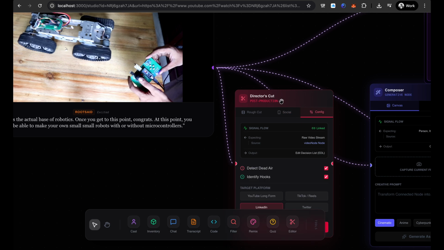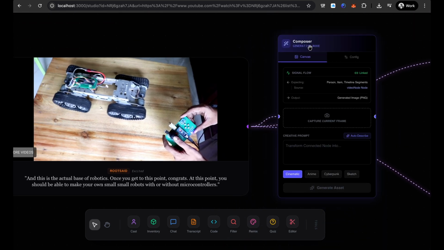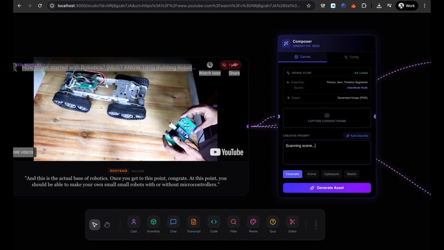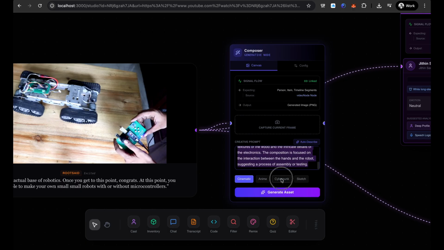So yeah, now let's see another part, the composer, okay? It's pretty good actually. Let's say I want a description of this frame right now. It is scanning the scene, figuring out what the scene is about. Let's generate. It is getting a description about this frame. Let's press generate asset.